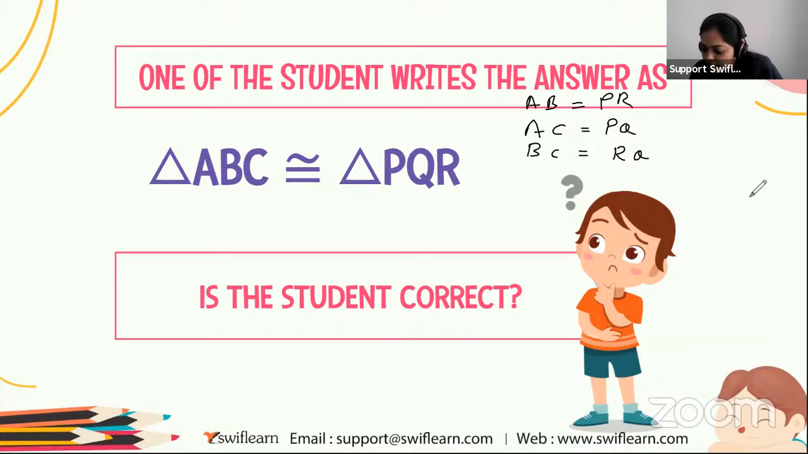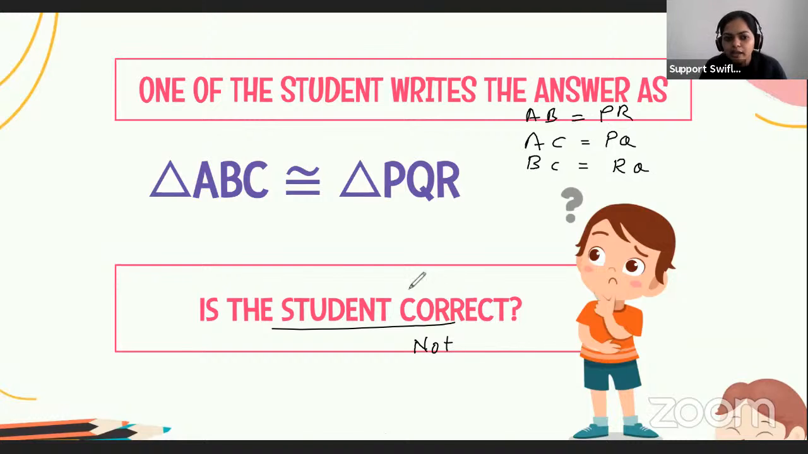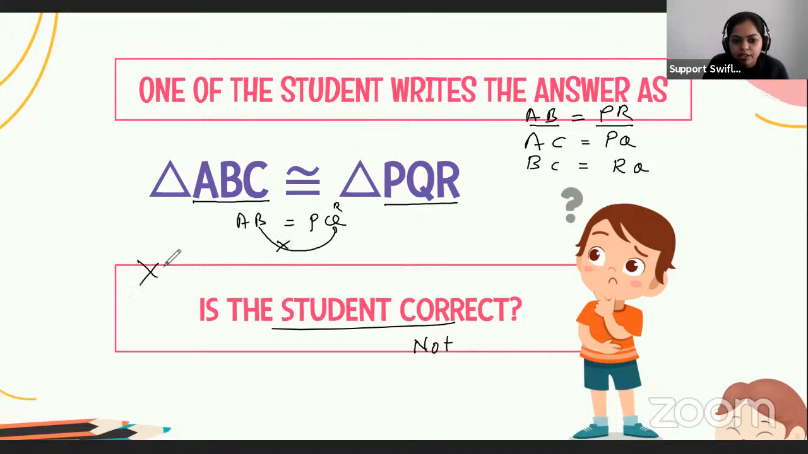Okay, so I'm getting the answer as no. The student is not correct. Why? Because if we write that triangle ABC is congruent to triangle PQR in this way, he is saying that AB side is equal to PQ side. But in the question, it is given that AB is equal to PR. So B is not corresponding to Q, but it is corresponding to R, and that's why the student's answer is wrong. Got it? So you have to write the corresponding parts in the same order.